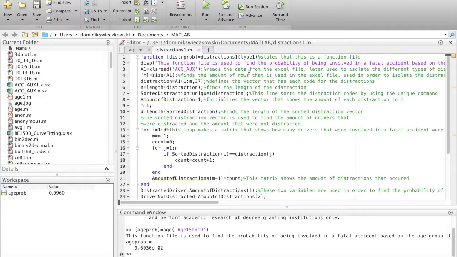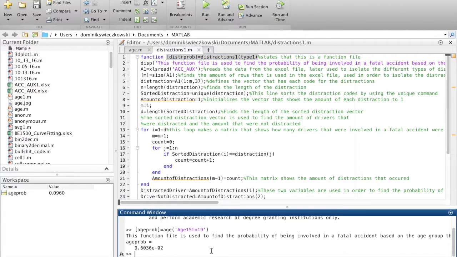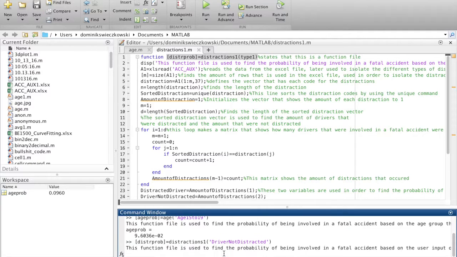To call the function file, all you have to do, just like with age, is copy, paste, and replace this with, for example, driver not distracted, and it will come out with a probability, or a number between 0 and 1, of being in a fatal car accident, depending on whether the user chose to define the driver as distracted or not.